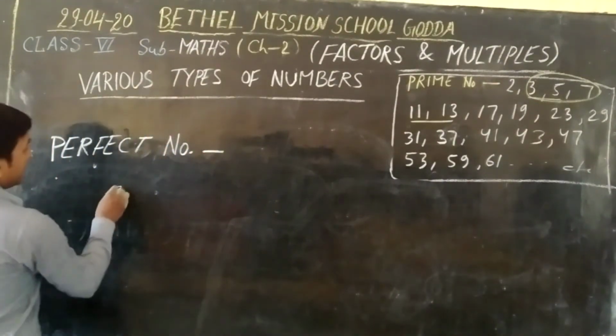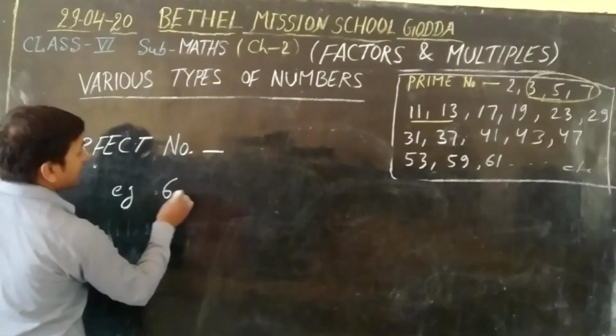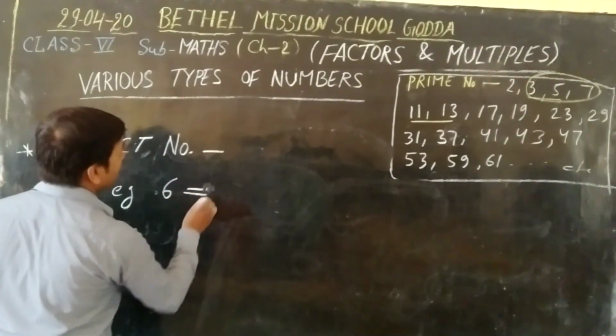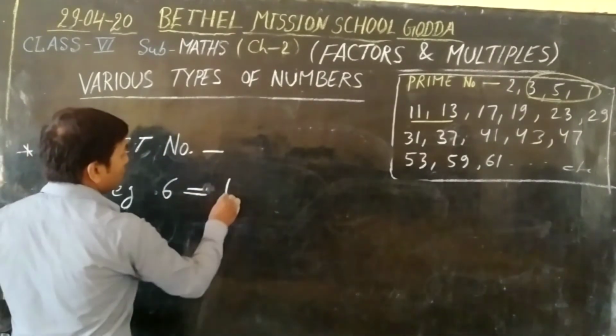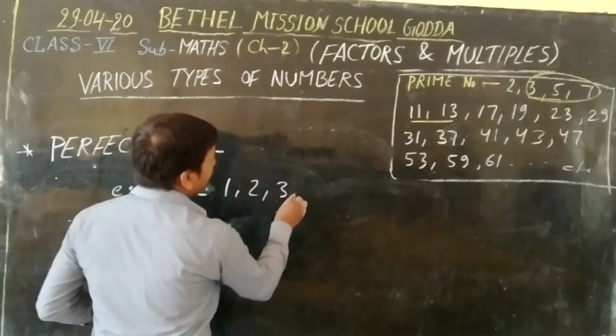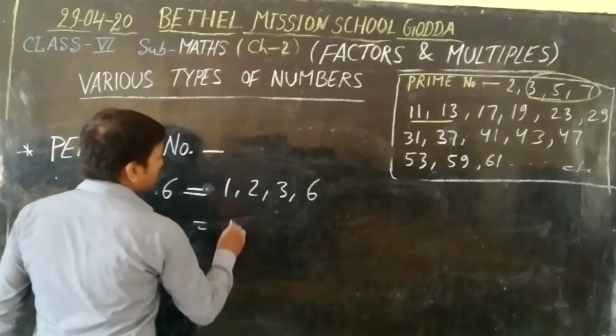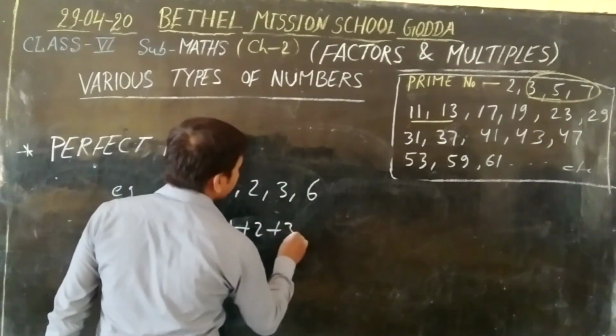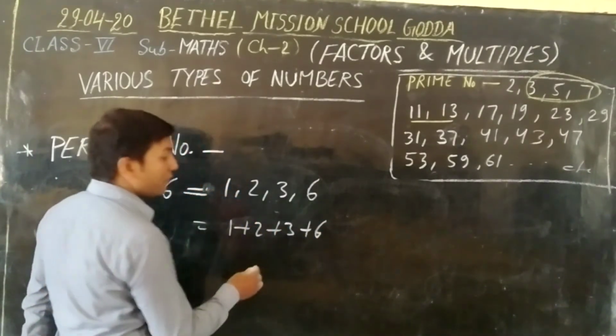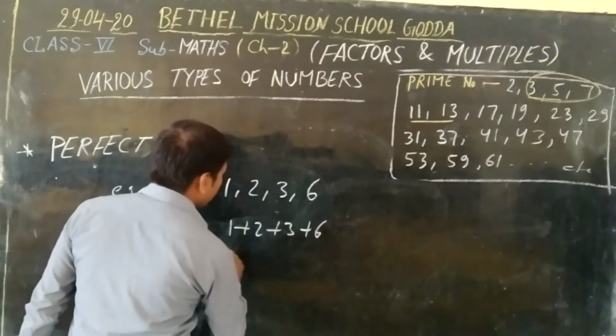I am taking the example that all the factors of 6 are 1, 2, 3 and 6. And if you add 1 plus 2 plus 3 plus 6, we find that it is 12.